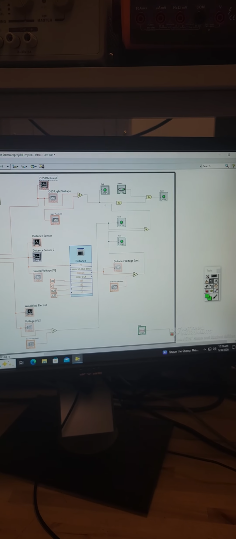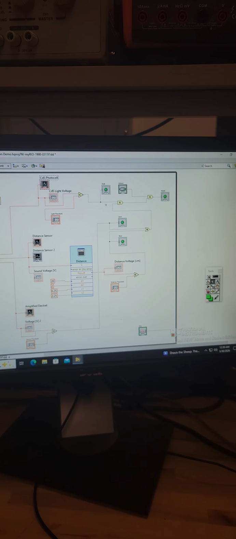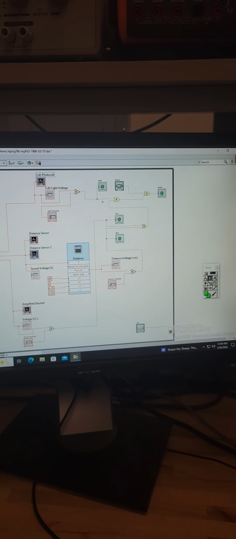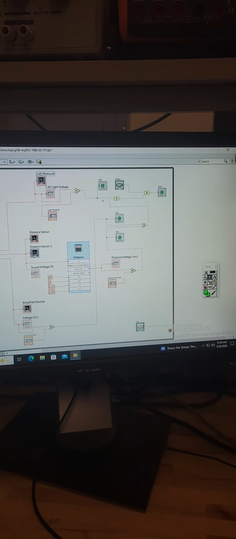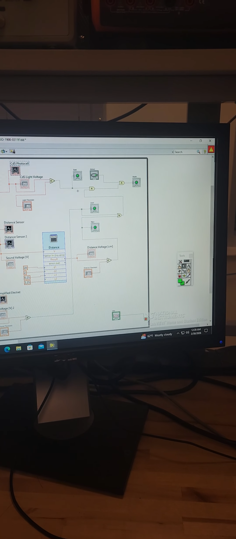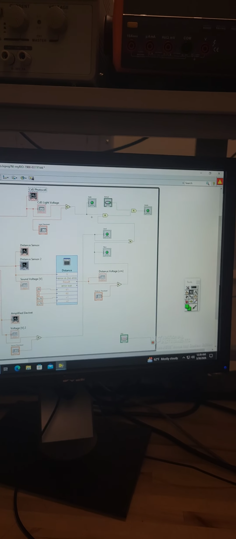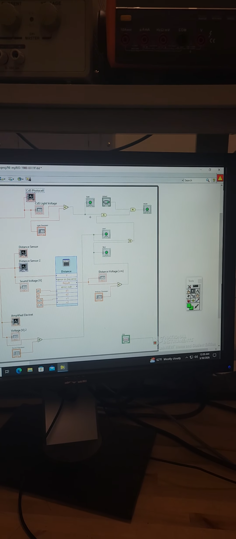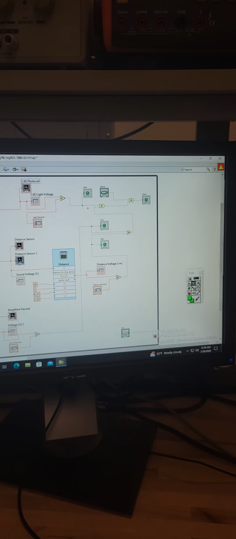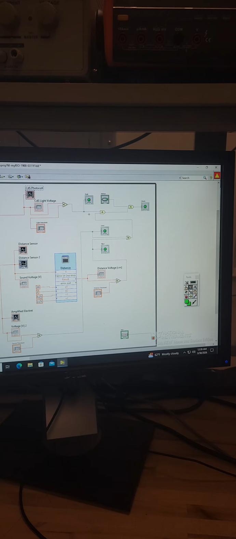These comparisons produce a Boolean output representing dark, near, and loud conditions. Boolean logic blocks, and OR, are used to combine these signals according to the alarm logic, and a wait in milliseconds is included to regulate the loop execution and ensure stable operation.